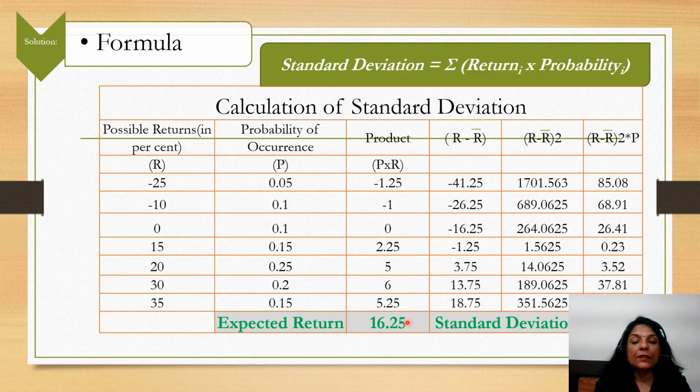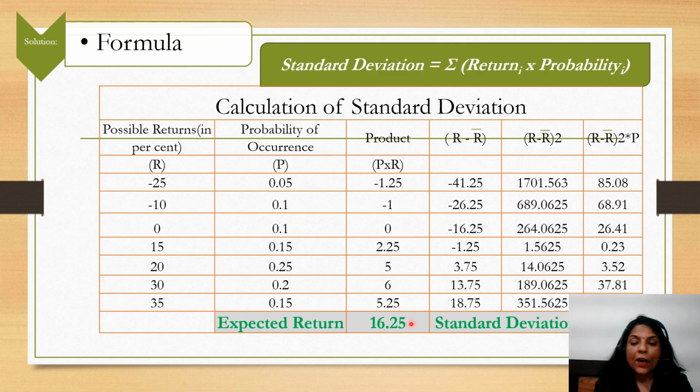The expected return, 16.25, we have just calculated in the previous slide. Now this is the table you should remember when calculating the standard deviation: R minus R average, then (R minus R average) square, then (R minus R average) square multiplied by the probability. You should remember how to calculate these three columns.